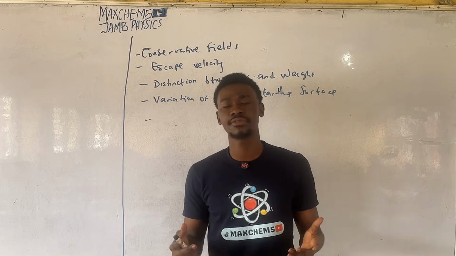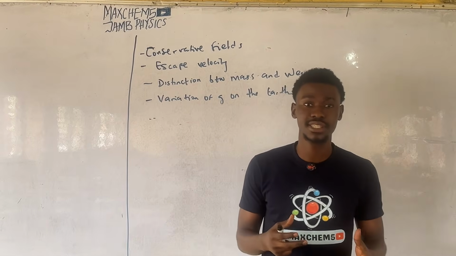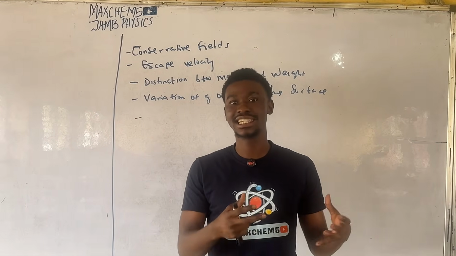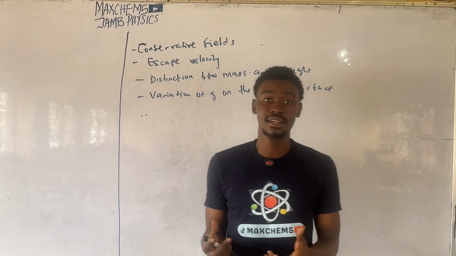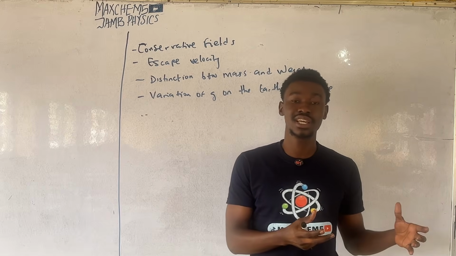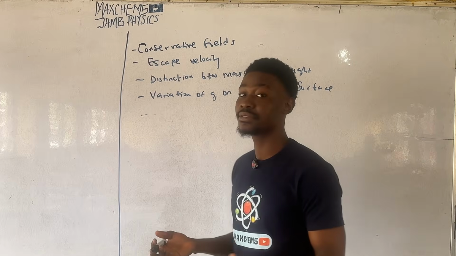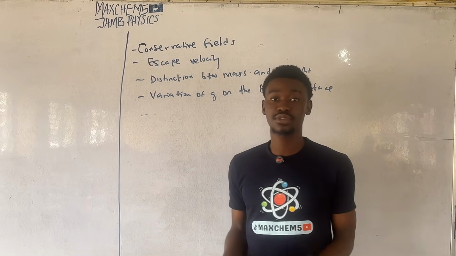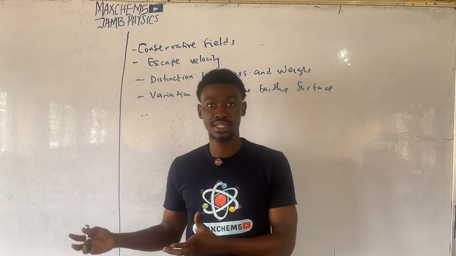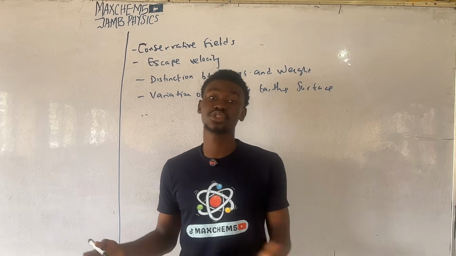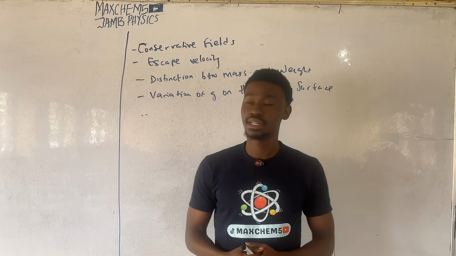When we say conservative field, a conservative field is a region of space where work is done on a body and it is path independent. When we say path independent, it simply means it does not depend on the path being taken, in opposition to non-conservative fields that depend on the path being taken. Examples of conservative fields are gravitational fields, electrostatic fields, and magnetic fields. An example of a force that is non-conservative is frictional force because it depends on the path being taken by the body or object.